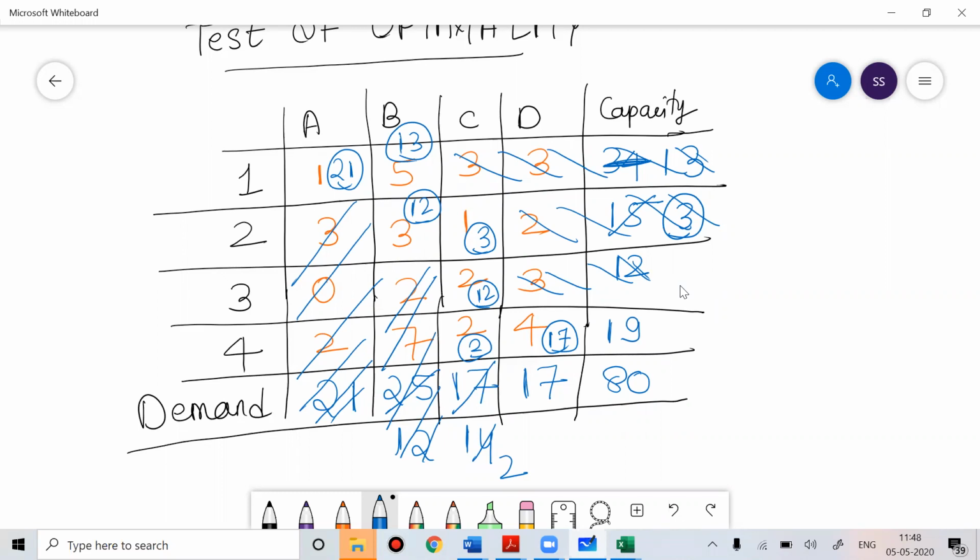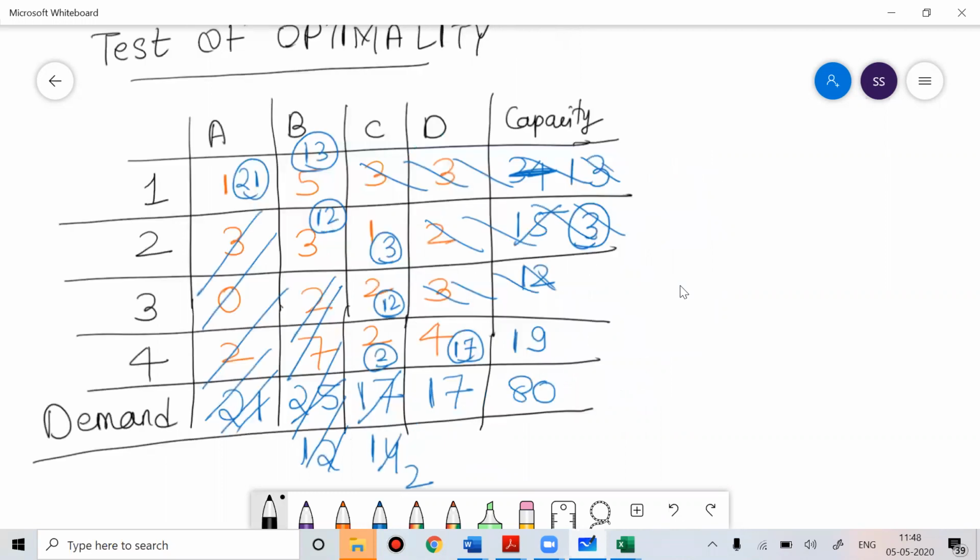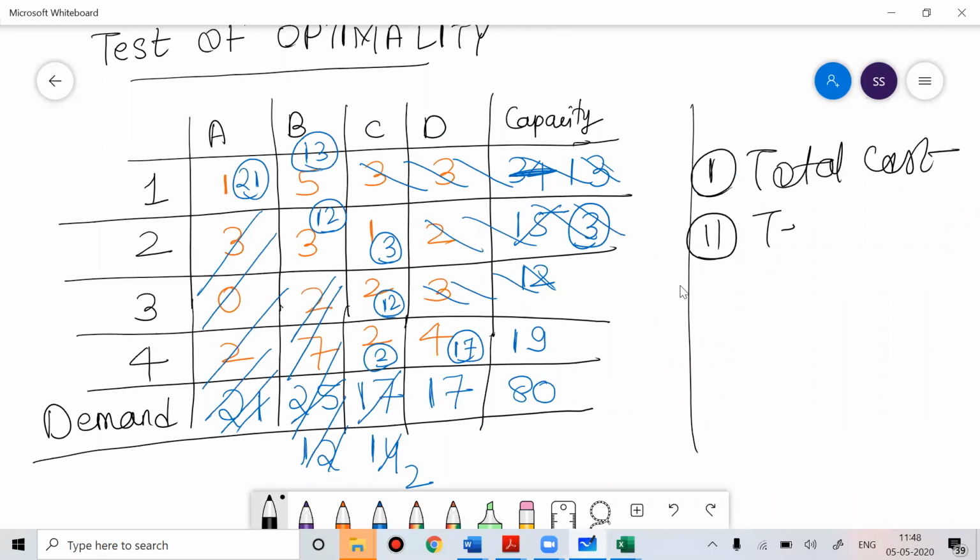First you have to determine the total cost, and the next thing you have to write is the test of degeneracy. From day one of transportation problem, I am teaching you all these things, so please don't forget. Please watch the video after the class. So once you get this, now I'll check whether this is an optimal solution or not.